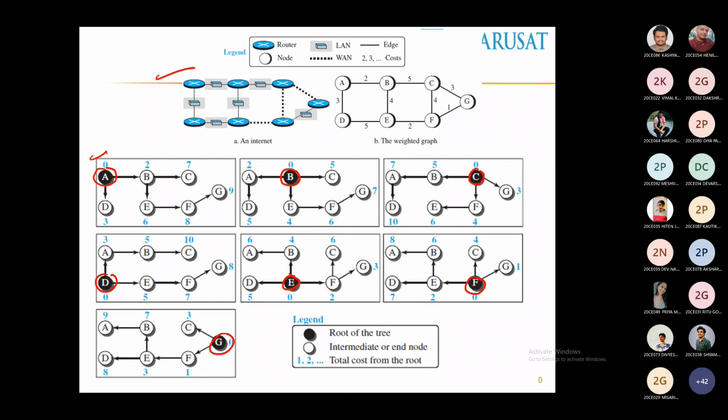Like this, it has to be performed by all the routers. This tree topology creation has to be performed by every router, and after that we will get routing table entries. Routing table entry: how do we get it? For example, if I want to create the routing table entry of E, E acts as a root because this is from E.